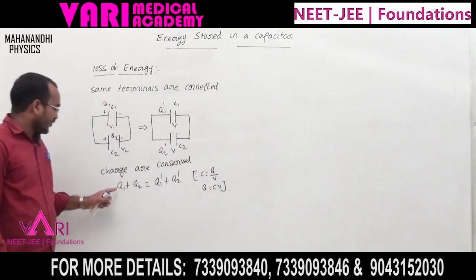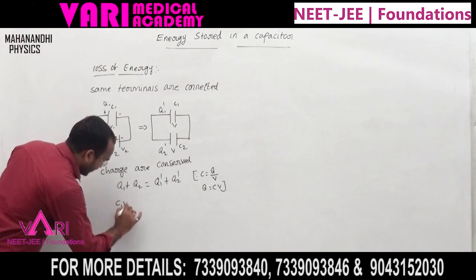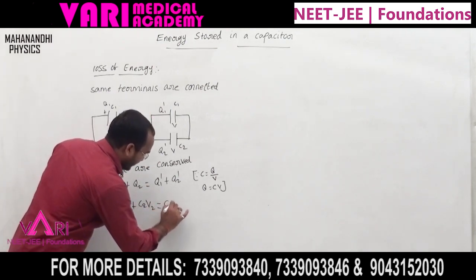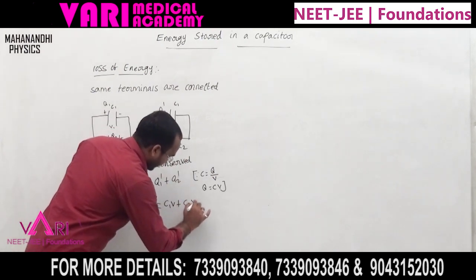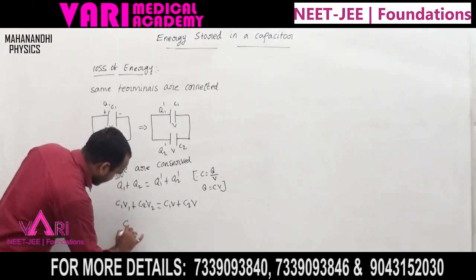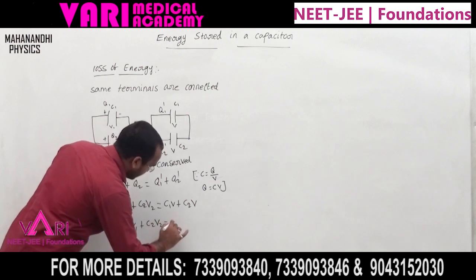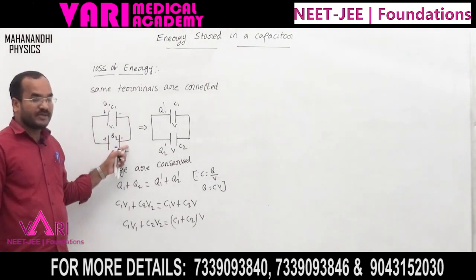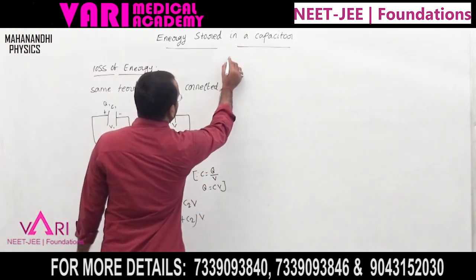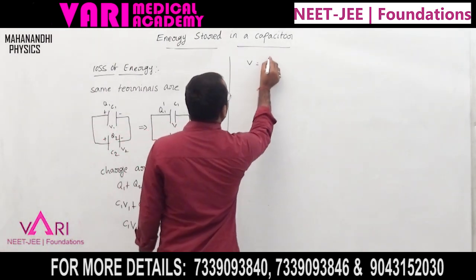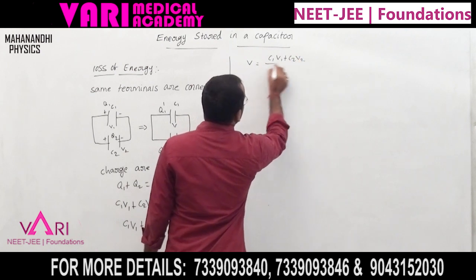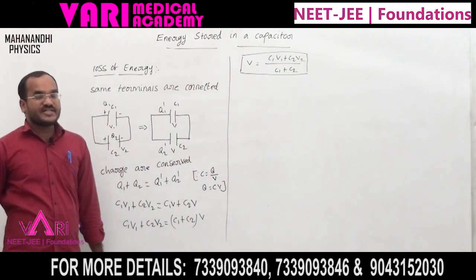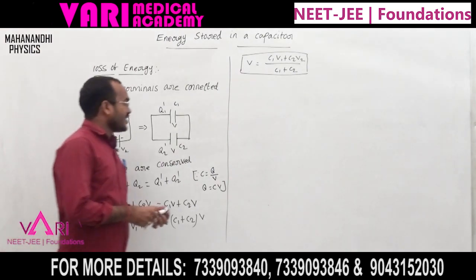Here Q1 is C1 V1 plus Q2 is C2 V2, equal to Q1 dash, which is C1 V, plus Q2 dash, which is C2 V. The common term V goes outside, so C1 V1 plus C2 V2 is equal to C1 plus C2 into V. So when positive to positive and negative to negative are connected, the potential V is equal to C1 V1 plus C2 V2 by C1 plus C2.